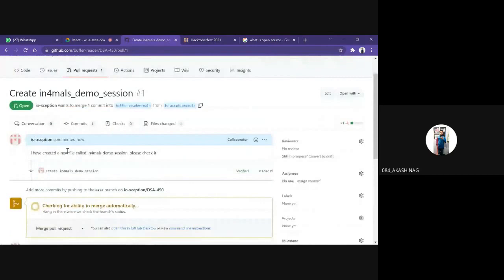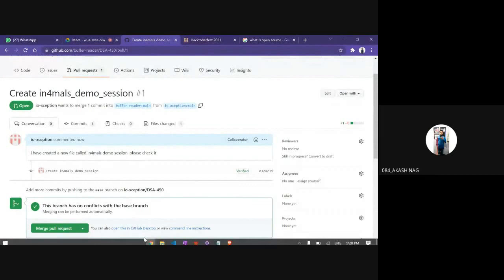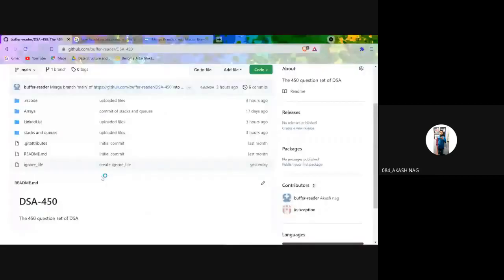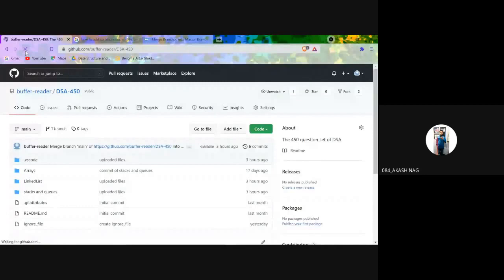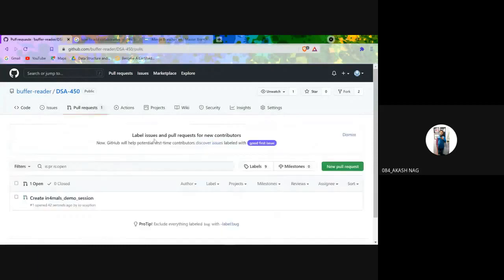As soon as I create a pull request, my call has gone from me to my friend, saying hello, your code is missing, your code has mistakes in it. So please rectify that. So what my friend will do: I am opening the original account, that is buffer reader. So I'm refreshing. Let me refresh it. I went to the DSF 450 problems. Let me see. There is a pull request, one pull request. That means I have received the call. Okay, so he has informed me that there is a pull request.